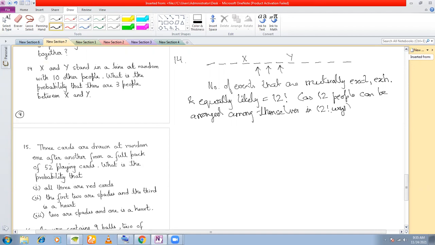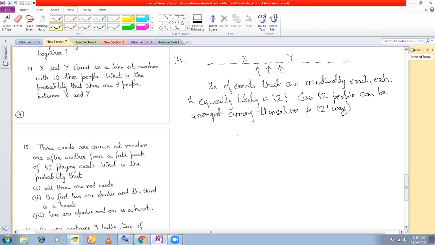Right? Now, what is the condition here? That there always have to be 3 people between x and y. Now, we are going to find out in how many ways we can arrange x and y in this line of 12 people such that there are always 3 people between x and y. Let's find that out first.